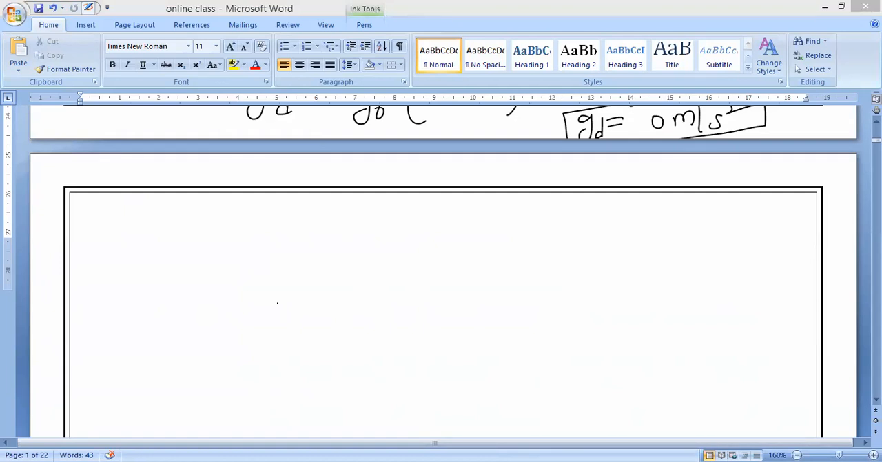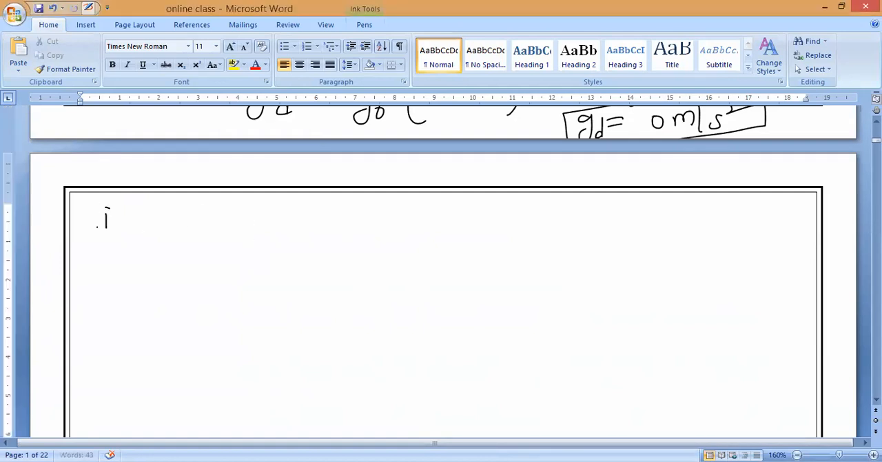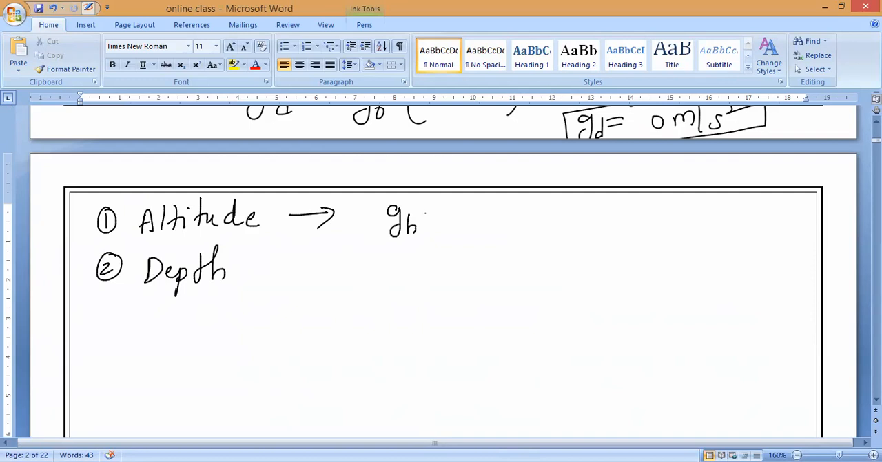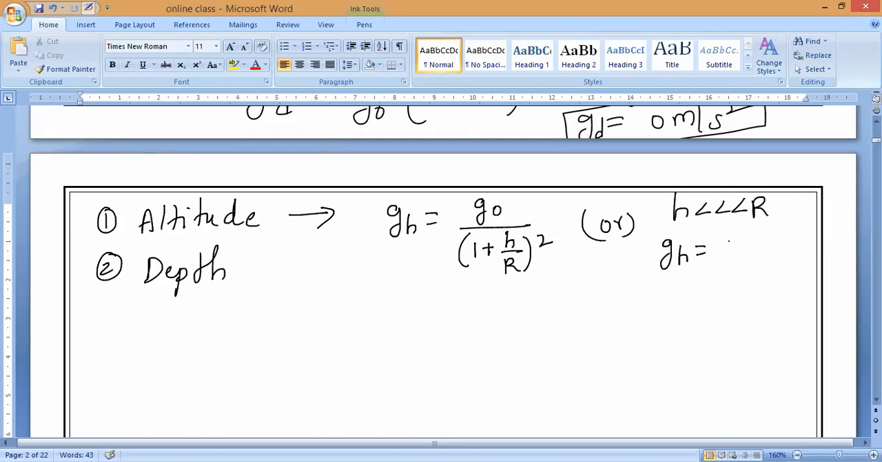Yes, sir. So now this is the second factor. What is the first factor? The first factor, as I said, is altitude, and the second factor is depth. From altitude, we have two formulas. g_H is equal to g naught divided by 1 plus H by R, the whole square. At low elevations, H is less than R, then the formula is g_H is equal to g naught into 1 minus 2H by R.